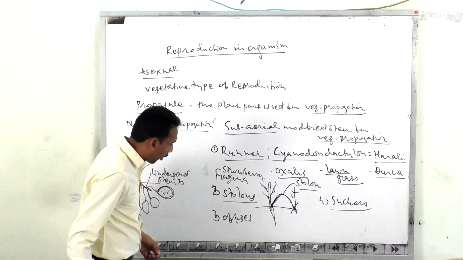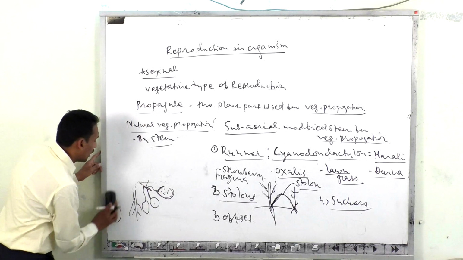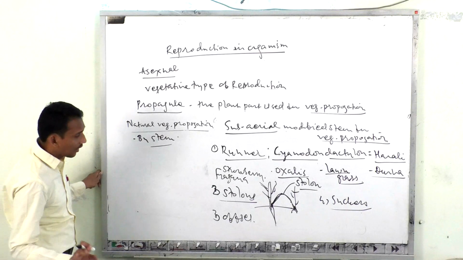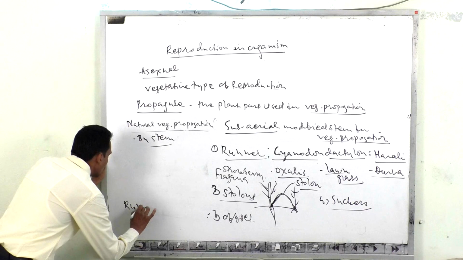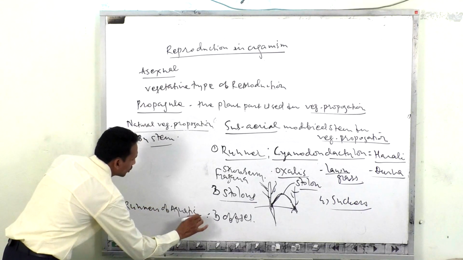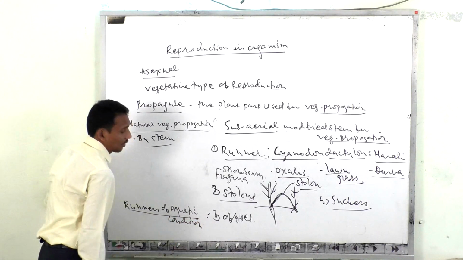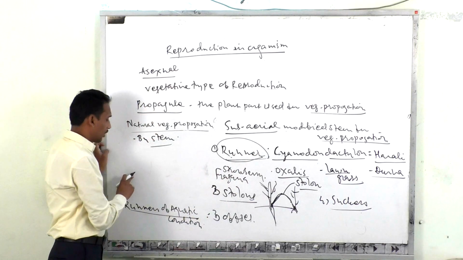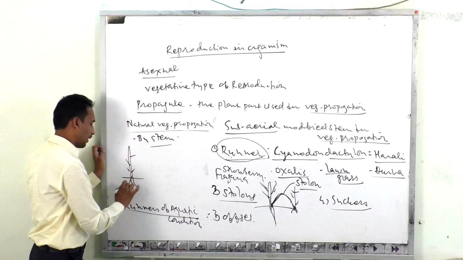In the case of the offset, it is also called a runner of aquatic condition. What are they called? Runners of aquatic condition. They are also similar to the runner. So what are the characteristic features of the runner? Here you see this is one of the grasses, and these are adventitious buds.